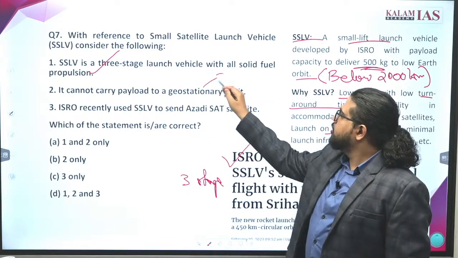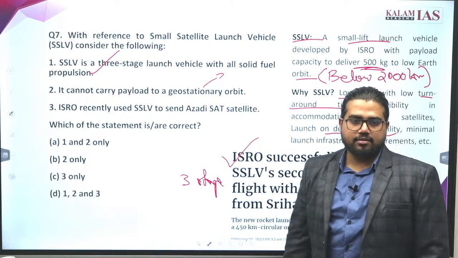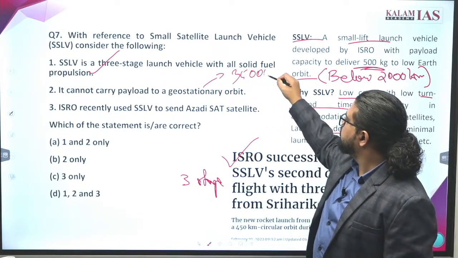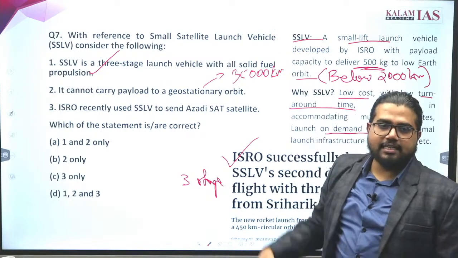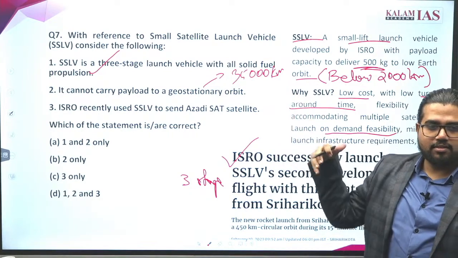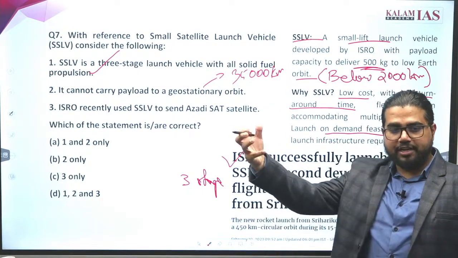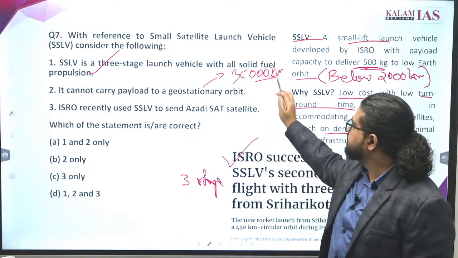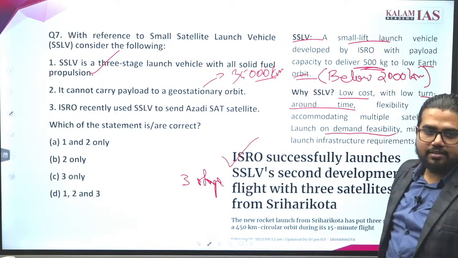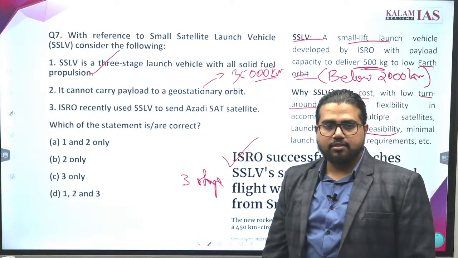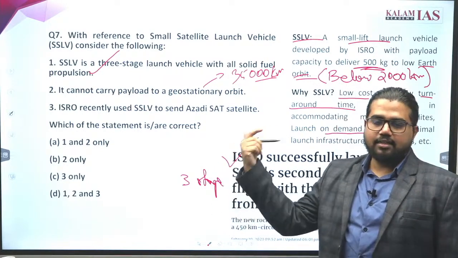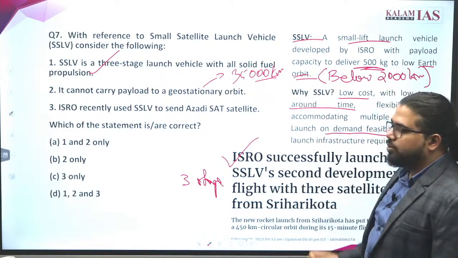What is geostationary orbit? Around 35,000 kilometers. Somewhere in this range we have the satellites. What kind of satellites will be launched here? Mainly communication satellites. And what kind of satellites will be launched to low Earth orbit? Observation satellites, military satellites, all these will be launched to low Earth orbits.